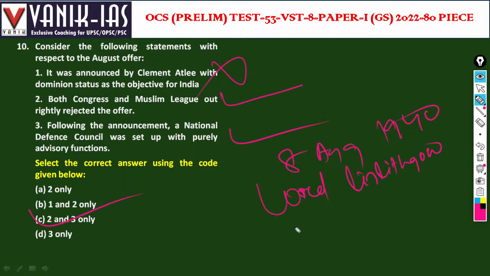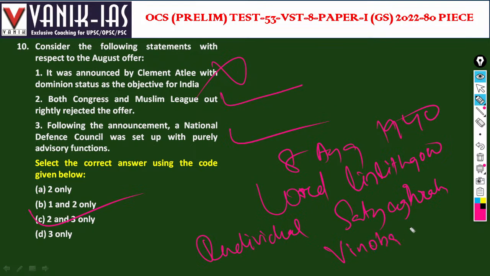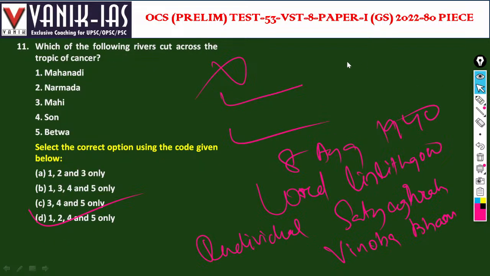Individual Satyagraha was also started. Individual Satyagraha has also started at this period, that is 1940. Vinoba Bhave was first, then Jawaharlal Nehru was second, then Brahma Dutt was third in the individual Satyagraha.